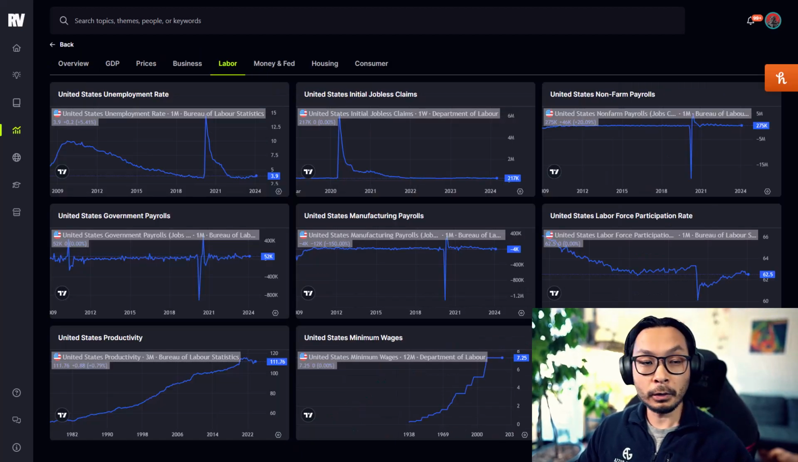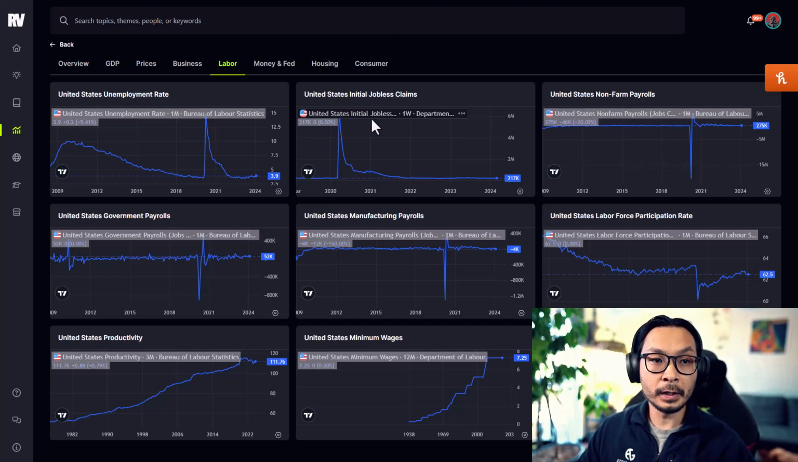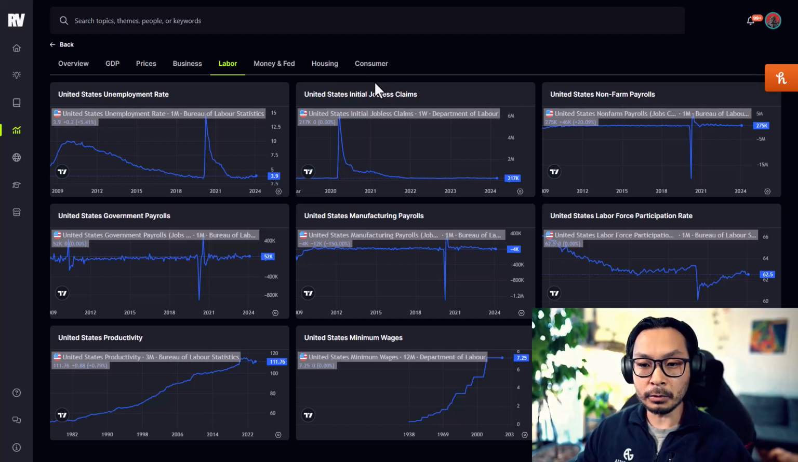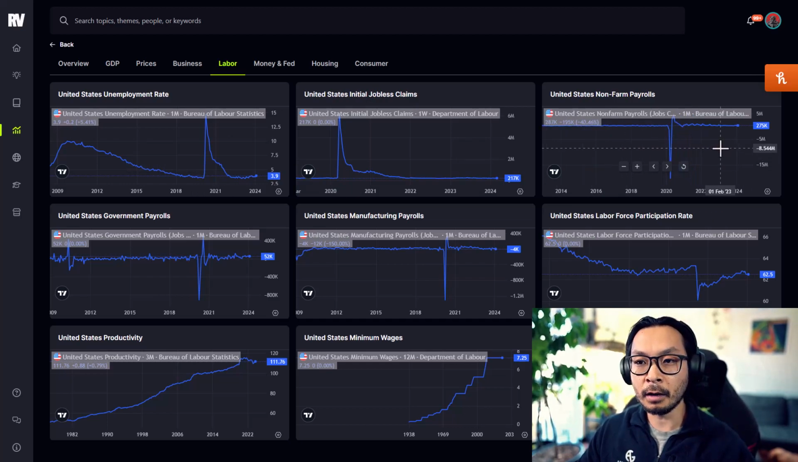Okay, so I use Real Vision. They have a really good macro dashboard for all the data. They have an overview of all the data. They have GDP, prices, business, labor, Fed and money, and then housing and the consumer. It just kind of puts everything all together, all the data from TradingView and all the data from the Fed and the data that they've released. So just a really good dashboard as well too. And Real Vision has done such a good job at educating me and then also having these tools available on the website. So looking at the first number, it was non-farm payroll.